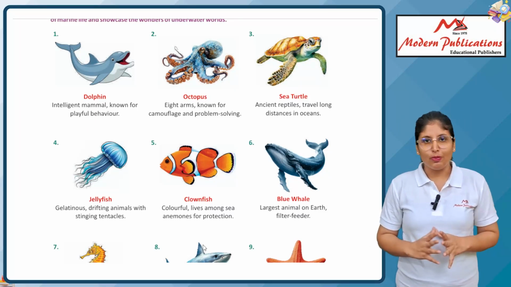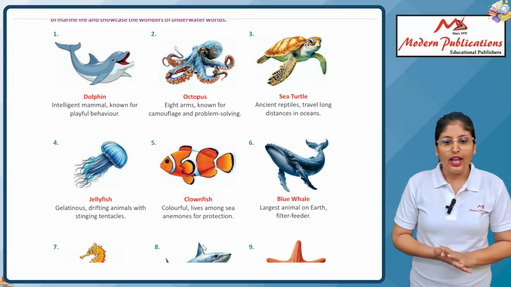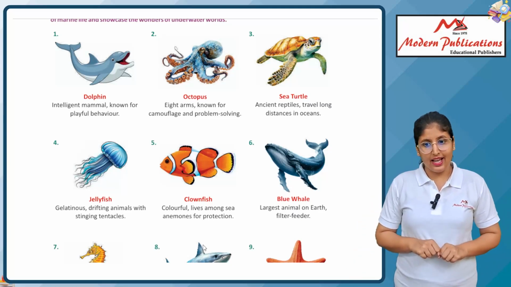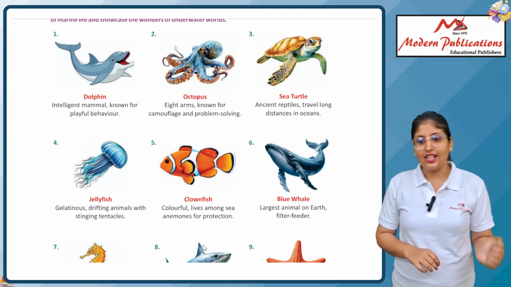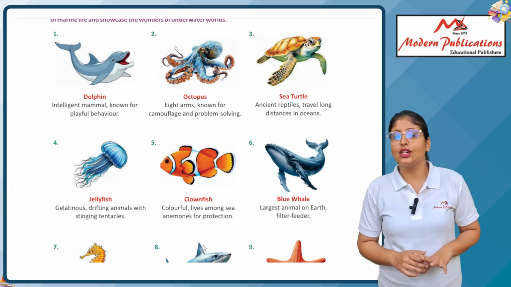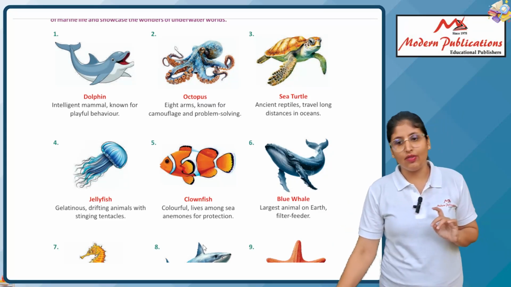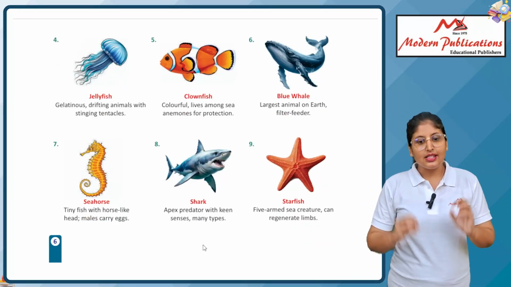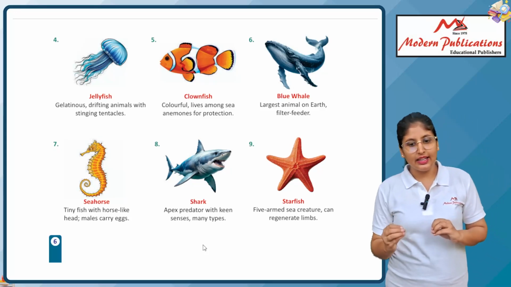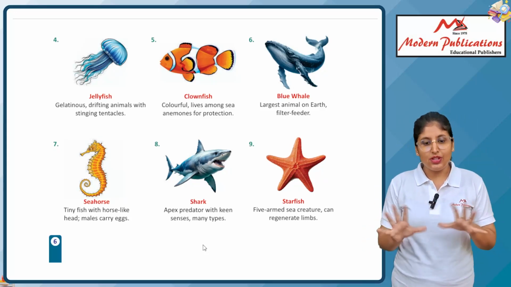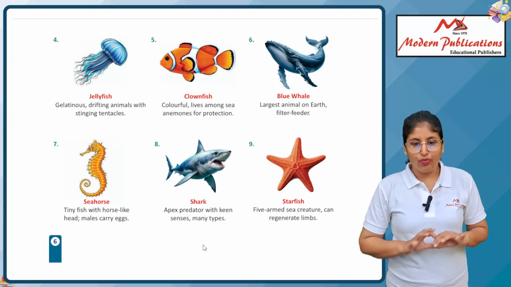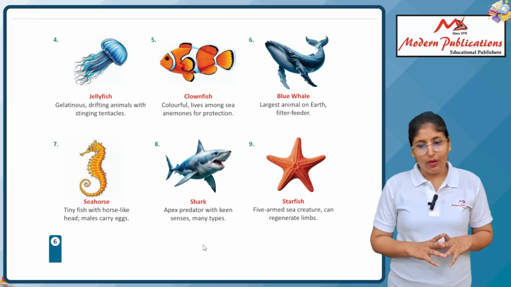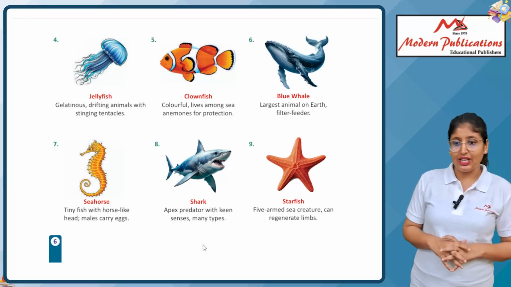Second is octopus, meaning eight arms, known for camouflage and problem solving. Octo means eight legs. Next is the sea turtle, an ancient reptile that travels long distances in oceans. Next is the jellyfish, a gelatinous, drifting animal with stinging tentacles. See the picture first of all. Next is the clownfish, colorful, living alongside sea anemones for protection.